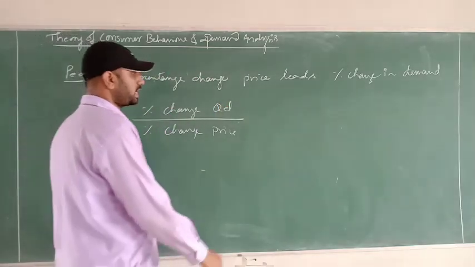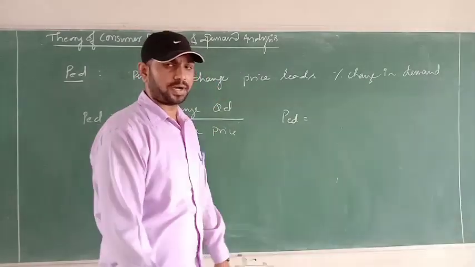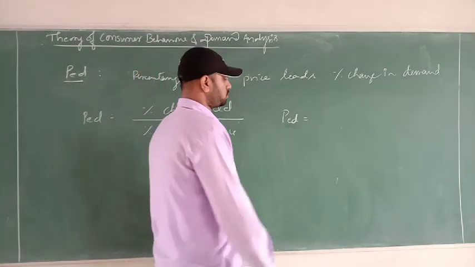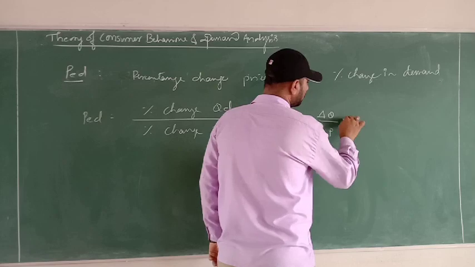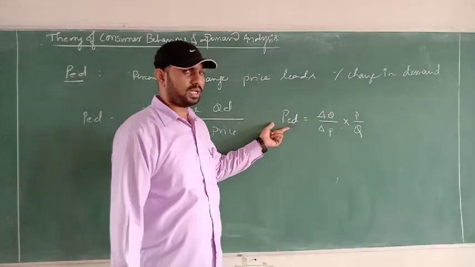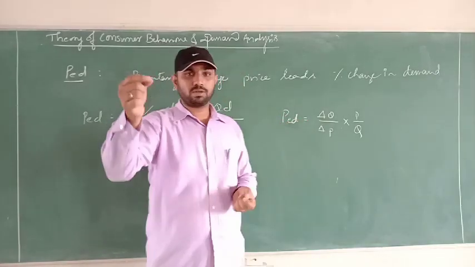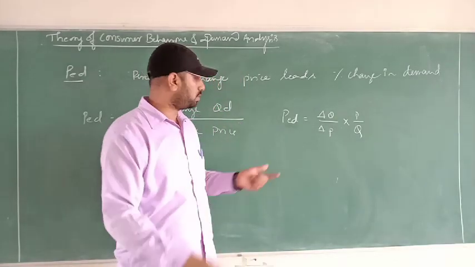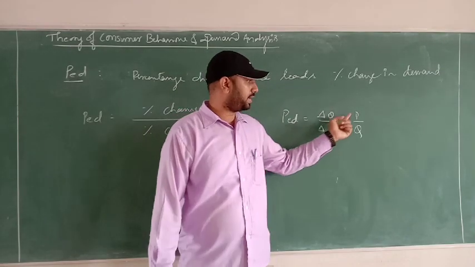Symbolically, it can be expressed as PED equals, there are a number of formulas to identify the PED. PED stands for price elasticity of demand, equals delta Q by delta P into P by Q. This price elasticity formula is guaranteed for a 2 mark question. This is one simple formula for calculating PED, and you can bring it down: delta Q by delta P into P by Q.